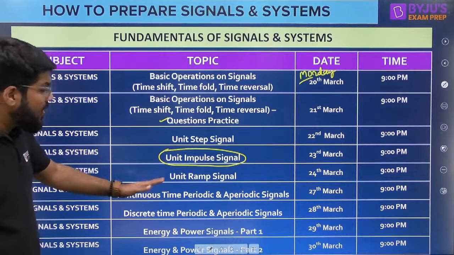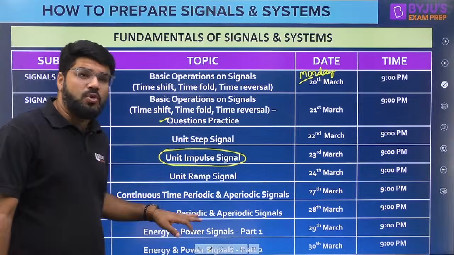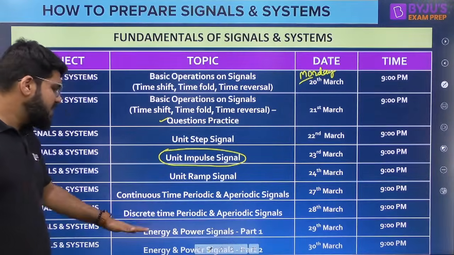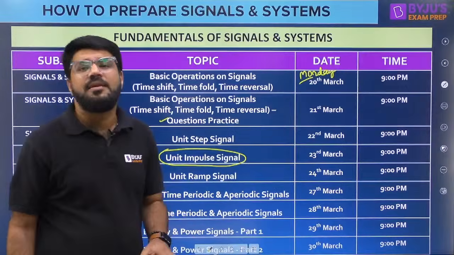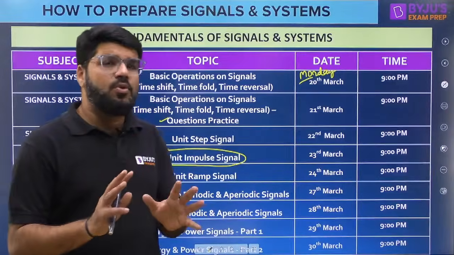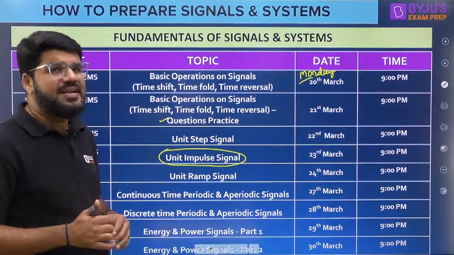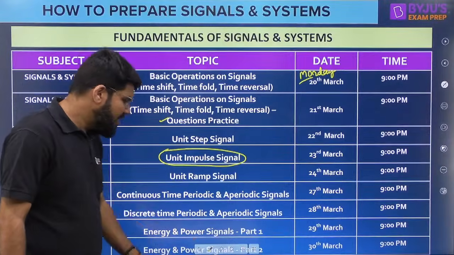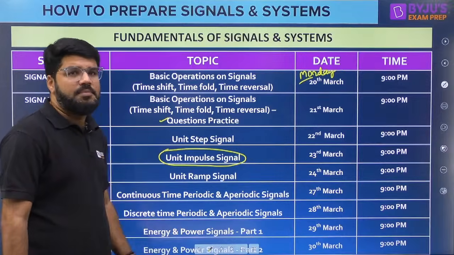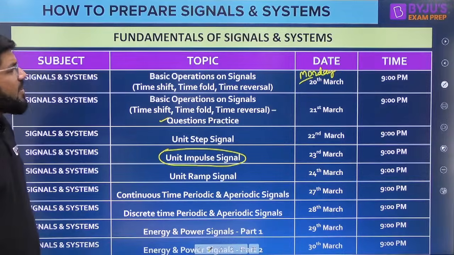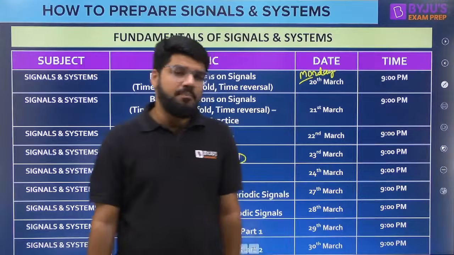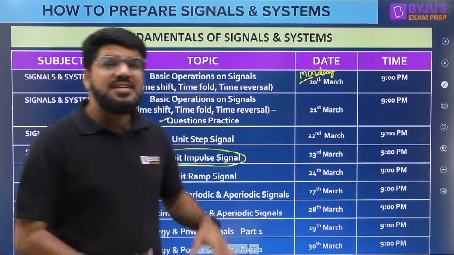Then we have periodic and aperiodic signals, discussing both. One is continuous time aperiodic and periodic signals. Next class we'll learn discrete time periodic and aperiodic signals, because there are some differences in the rules, and why there is some difference in the rules, we'll understand conceptually. And then we have energy and power signals part number 1 and part number 2. This will be dealt with in 2 different classes, right? Energy and power signals, because again they are very important. Okay, guys, so this is the fundamentals.